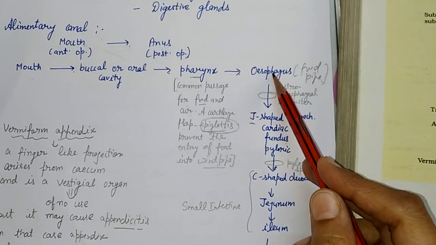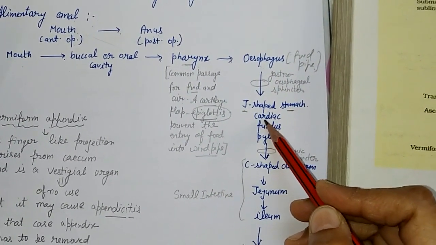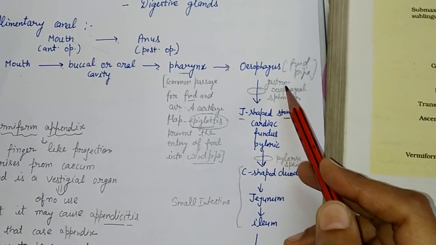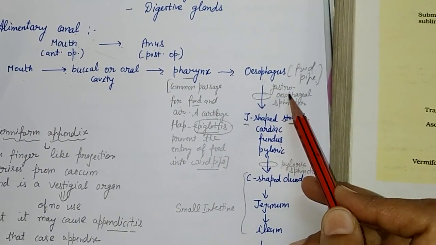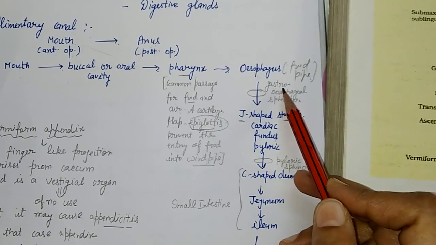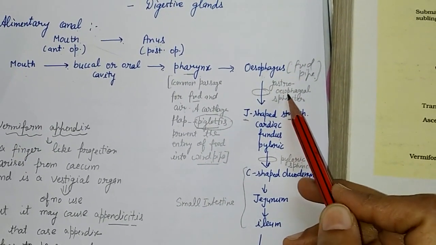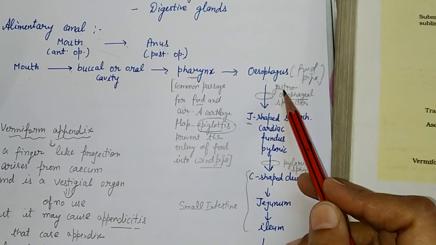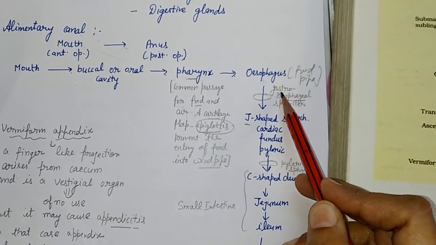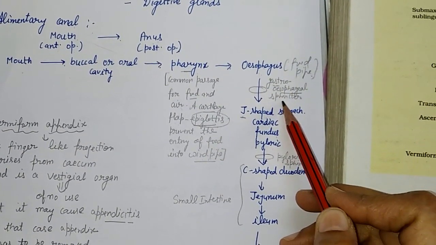Now when the food enters from the esophagus to the stomach, that is in the cardiac part, there is one sphincter which prevents the backflow, that is called the gastroesophageal sphincter. Okay, esophageal you can learn from the name of esophagus, and it is related with the gastric, so it is called the gastroesophageal sphincter.